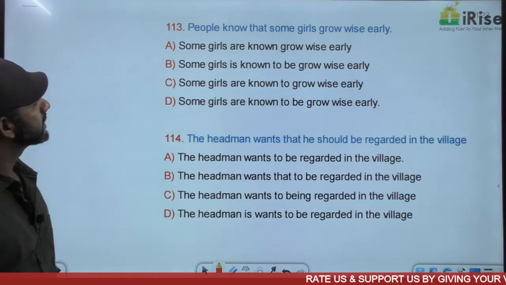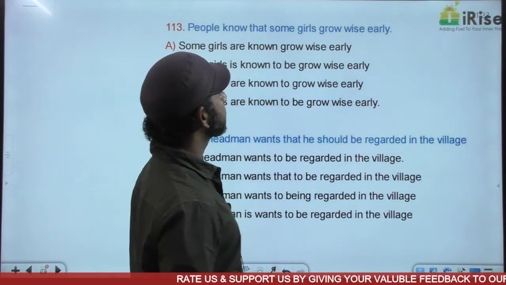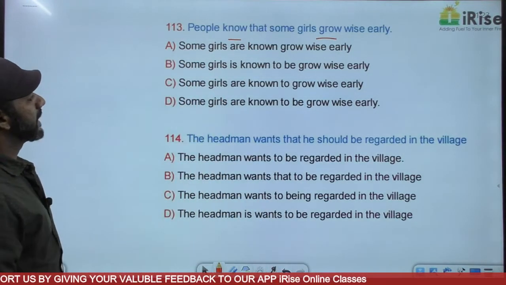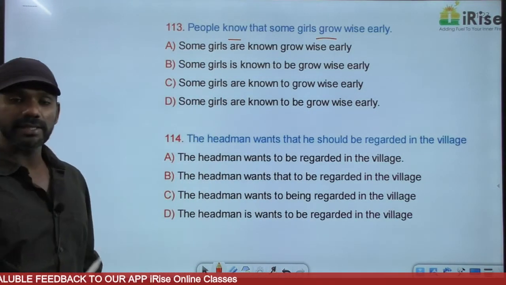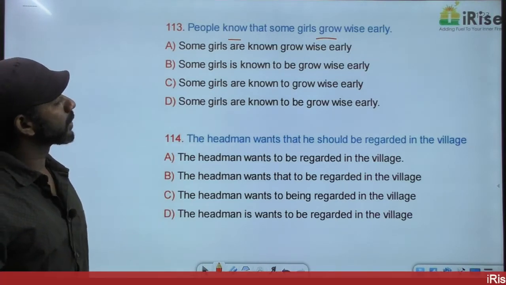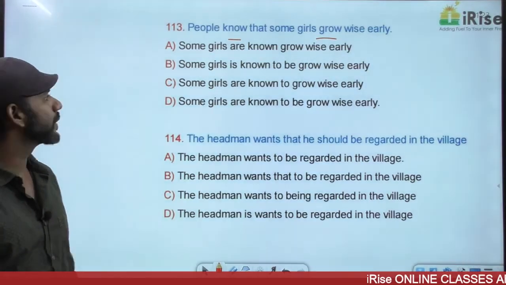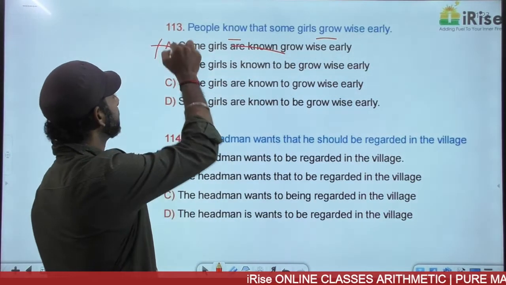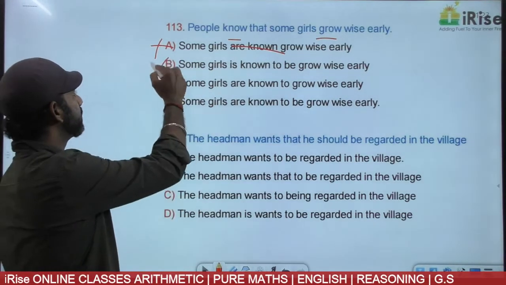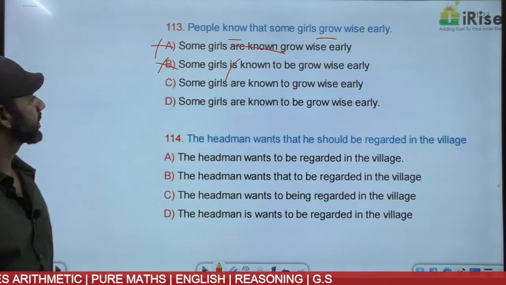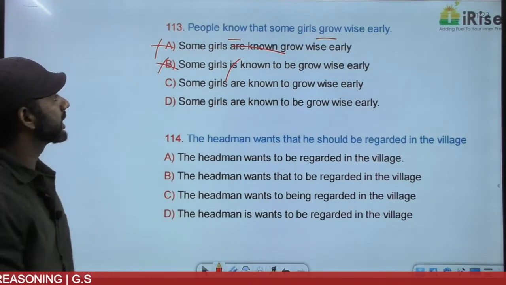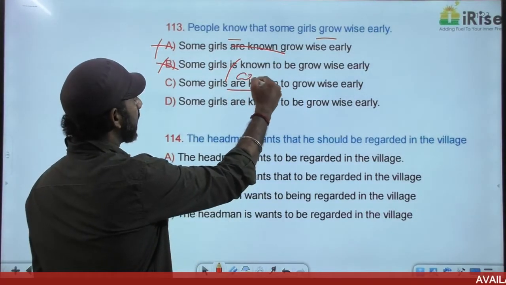People know that some girls grow wise early. Now, grow, simple present tense, active voice. Based on that, structure is are plus V3. Come to A. Some girls are known grow. Nothing like known grow. Known to grow is okay. So grammatically wrong, eliminated. Some girls, plural. The verb must also be plural. Based on that, B is eliminated. Is singular. Some girls are known to grow wisely. Completely fine. Are known is are plus V3.